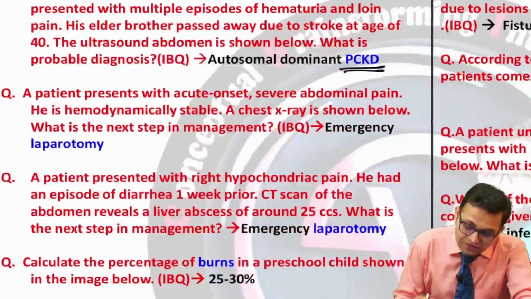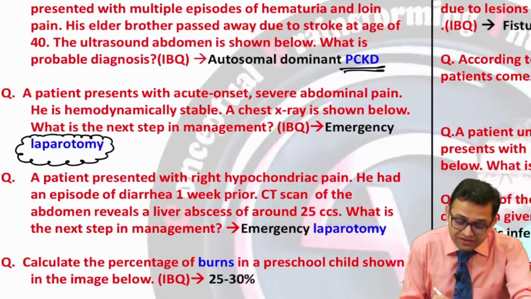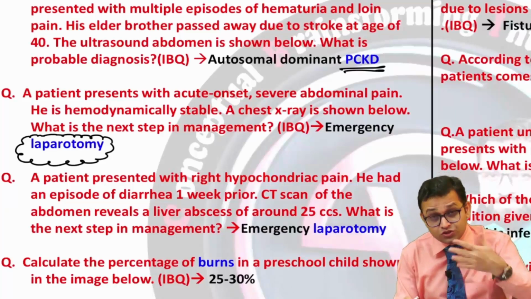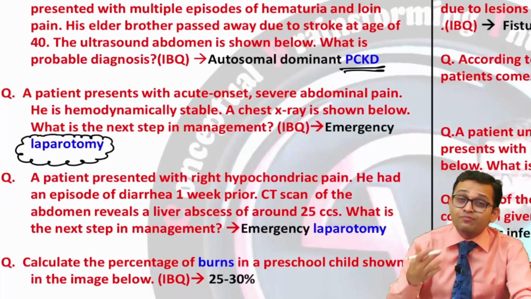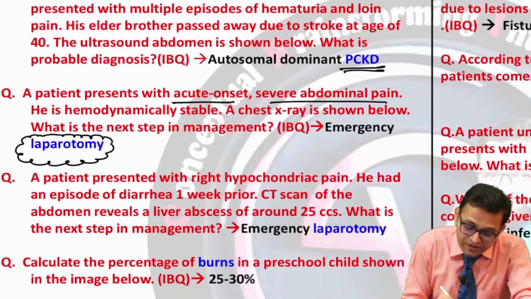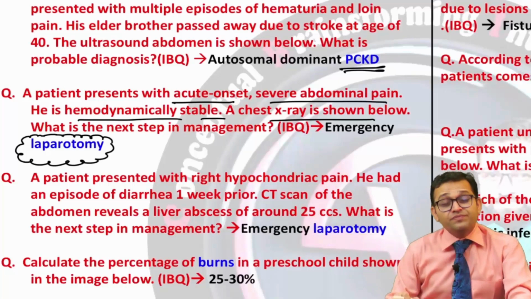Now look here, there was the next question for the laparotomy. So remember laparotomy and laparoscopy. Yes, laparotomy, you have to go for the laparotomy topic. What are the different situations when you are going for the laparotomy, that is an important topic. So a patient presents with acute onset severe abdominal pain. He is hemodynamically stable. Chest X-ray shown below. So an image based question was there. Surgery radiology question. Laparotomy, the topic you have to focus.